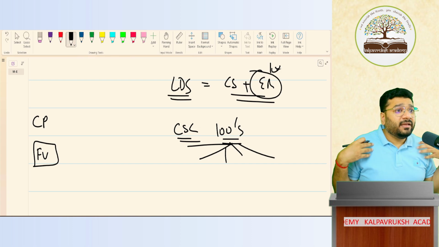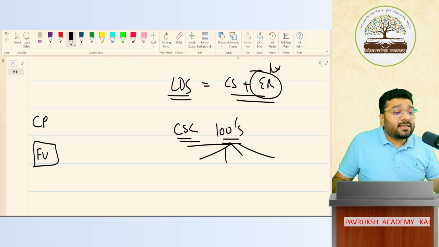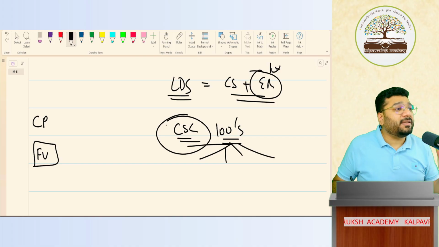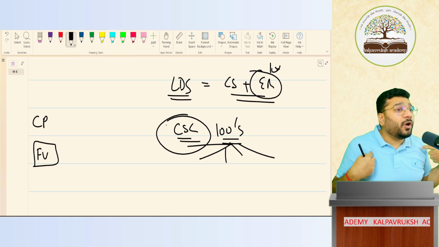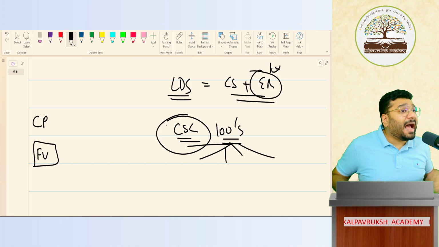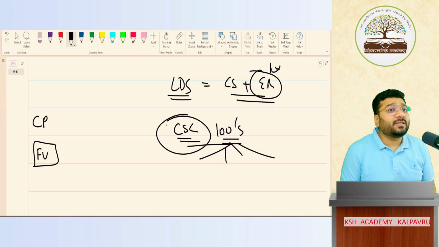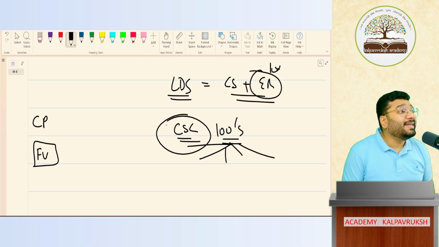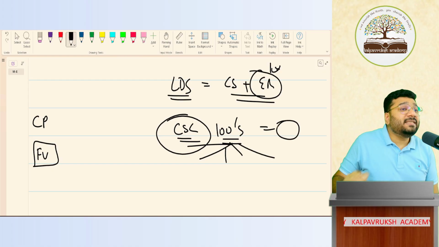As a CA, can we sit and do this calculation for the client? Will we do it? Getting this current service cost, whose responsibility is it? As an auditor, is it my responsibility to get the current service cost, or is it the responsibility of the management? It is the responsibility of the management. As an auditor, you will not prepare the financial statements; you will audit them. Yes or no? Audit means what? Checking. Whatever current service cost they have returned, is this right or not? You will check.